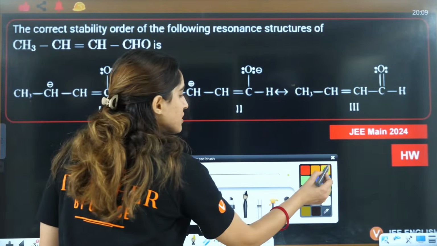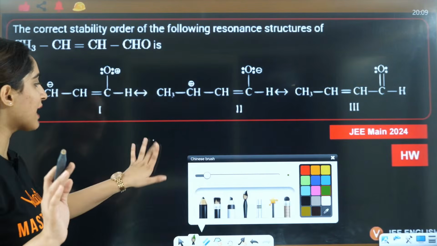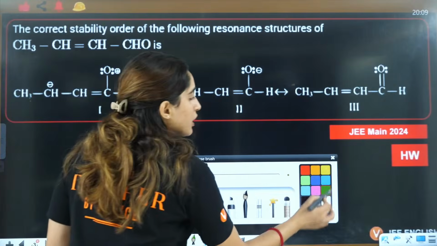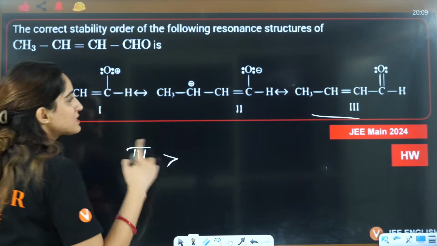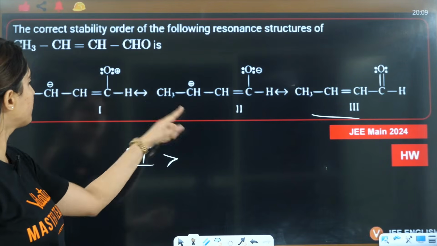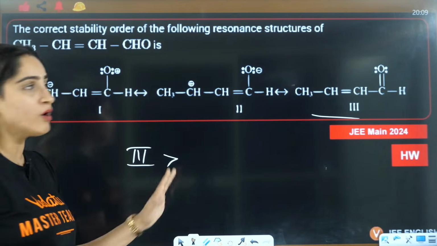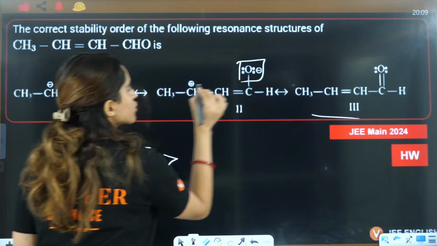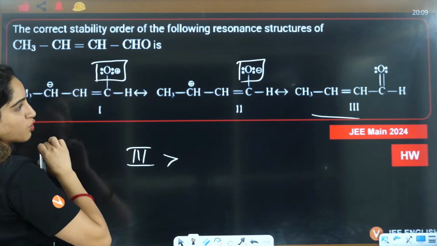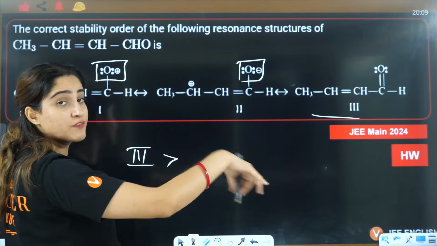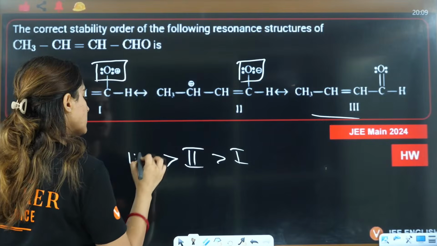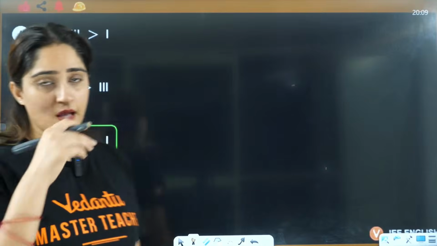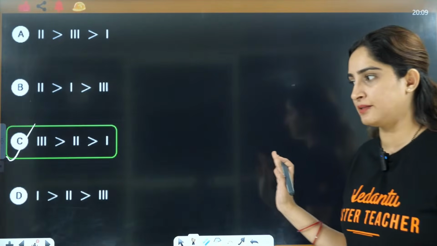Okay, so the question is, you need to tell the stability, right? As I told you in the last class, the neutral ones are maximum stable, so it will be third. Then you will see pi bonds. Pi bonds are the same in both of these. This is one pi bond. But here there is a negative charge on oxygen, here a positive charge on oxygen. So negative charge on an electronegative atom is more stable. So it will be 2, then it will be 1. So the answer will be 3, 2, 1, which applies for C. So C is the correct answer here.